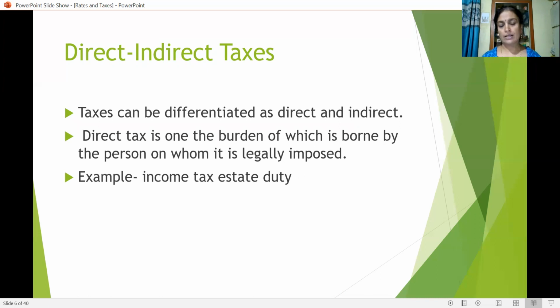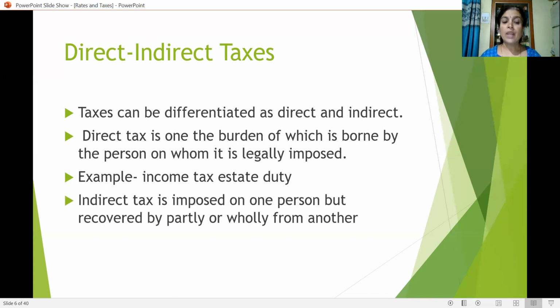Example, income tax or estate duty. Think of income tax, wherein the person who earns the income has to pay the tax himself. He cannot ask anybody else to pay on his behalf, or deviate the burden to anybody else.